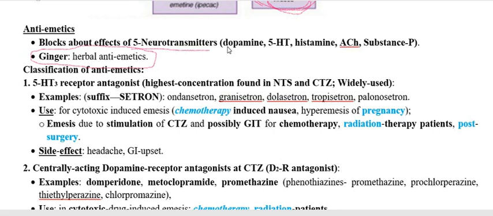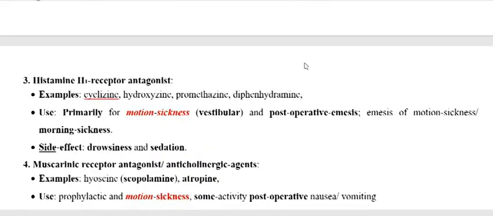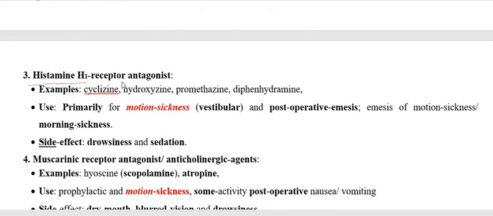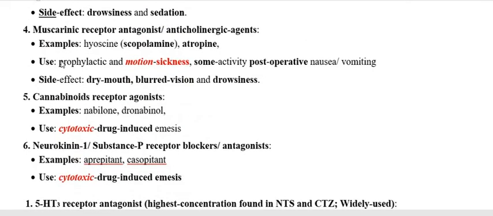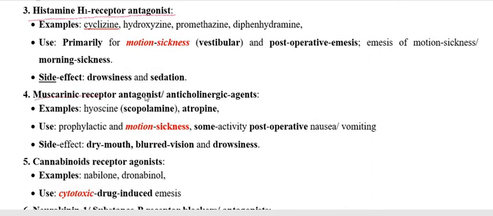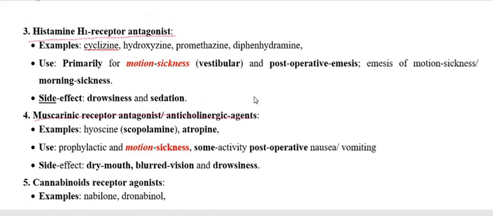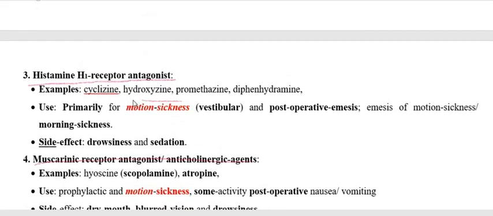Here I am going to mention one very important thing: the histamine receptor blocker as well as the muscarinic receptor blocker, that is, the histamine receptor antagonist and the muscarinic receptor antagonist or anticholinergic, are specifically used for the therapy of vomiting induced by motion sickness.